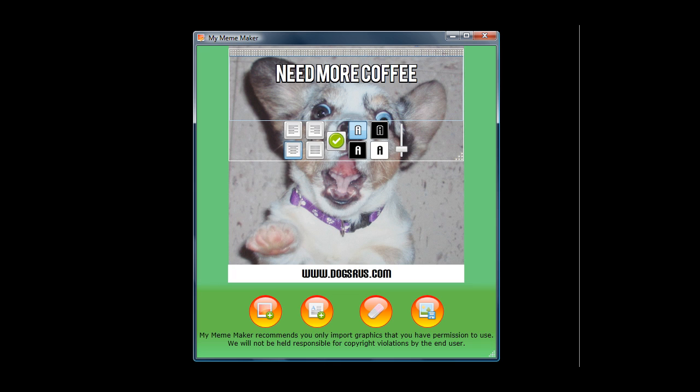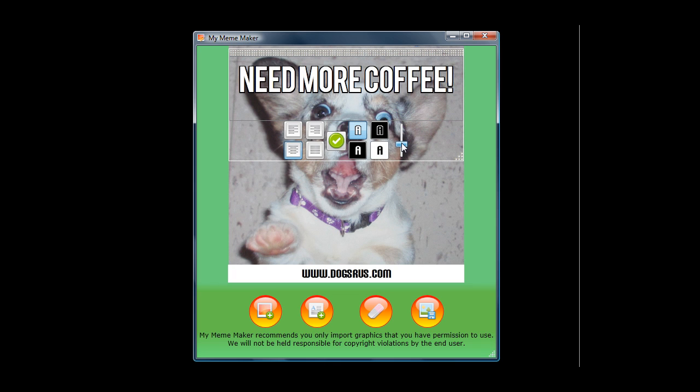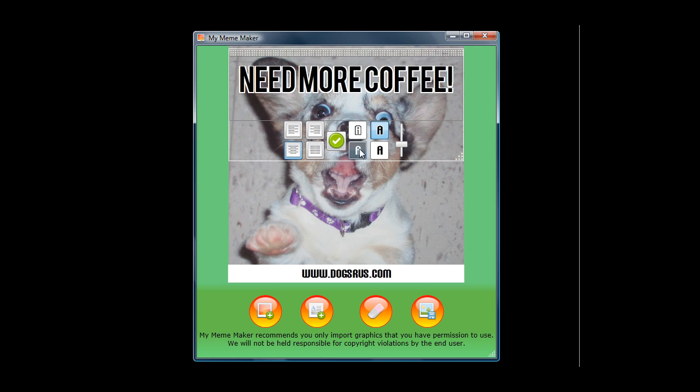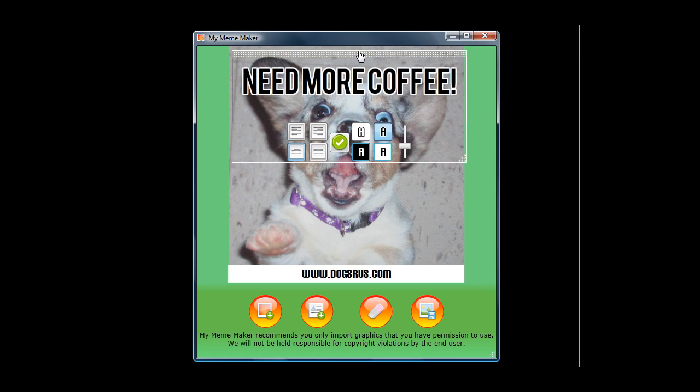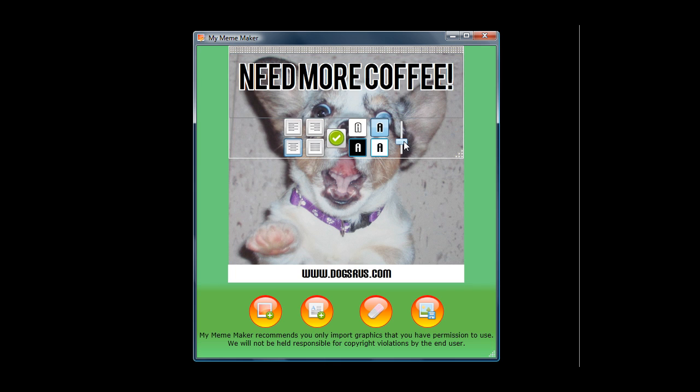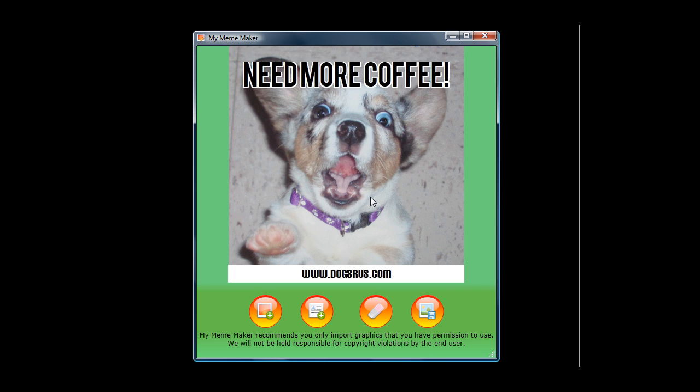And I want you to see again, I can stretch this out, I can do whatever I want. I can change from a white text with a black outline to black text with white outline, all white, all black. I think this looks good on this one, and so I'm just going to leave that. Now again, you can move this around if you want. You can stretch the text by using this bar, however you want to do it. But as soon as you're done, you click on this checkbox, and there you go.